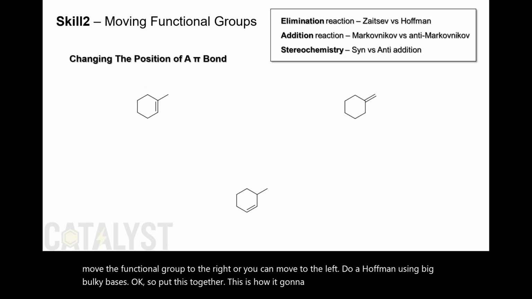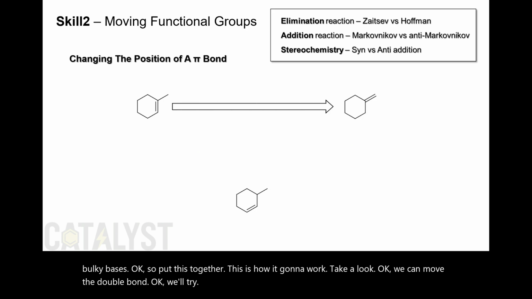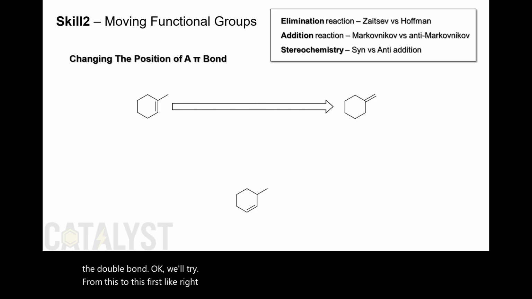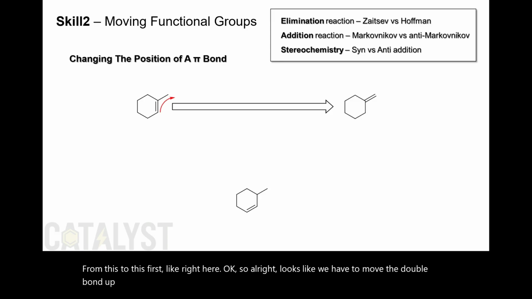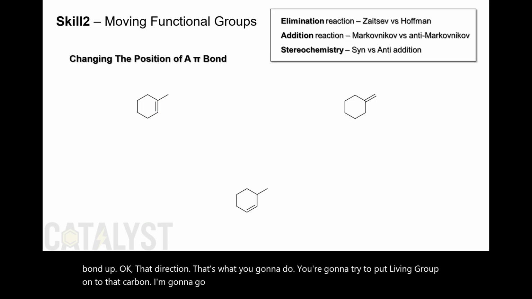Take a look. We can move the double bond. We'll try from this to this first. It looks like we have to move the double bond up. You're going to try to put the leaving group onto that carbon. We're going to go up. So first off, we're going to add HBr.